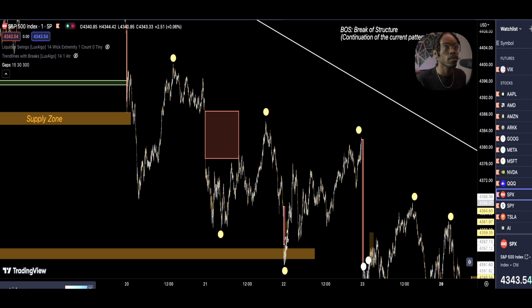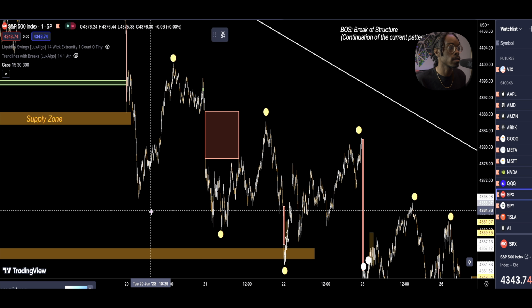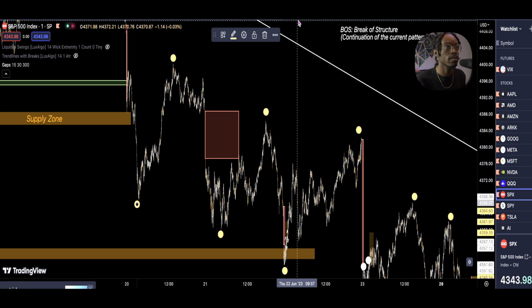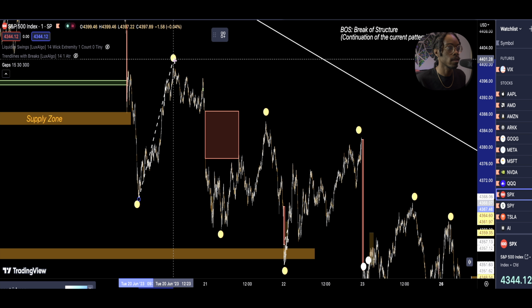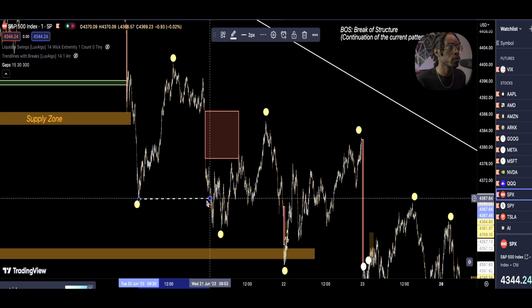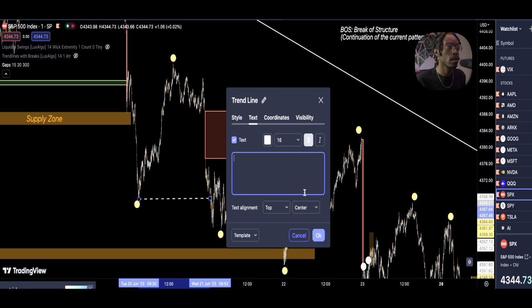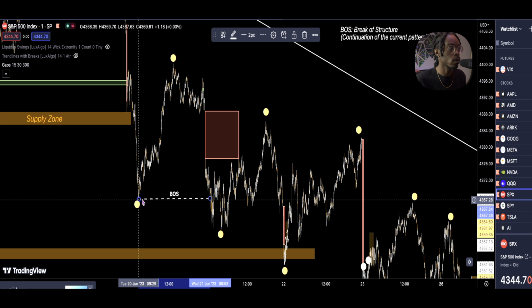So I'll draw this line. Actually, let me put a dot right there just so we can visualize what I'm saying. So this is a pattern. We had a lower high, lower low. When we broke our previous low that was right here, that is a BOS. That is a break of structure. The structure, we broke the previous low.